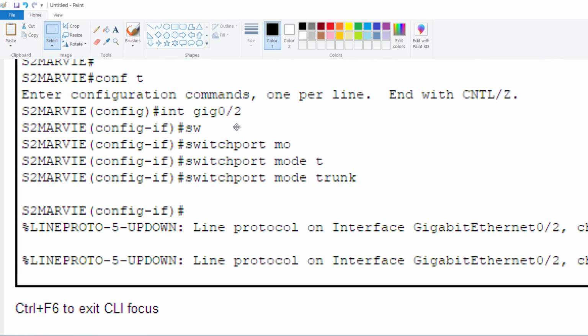So once again, to trunk, go to the switch and then look at the port that's connected to the other switch. So you enter that here, so interface and then the port that's connected to the other switch, and then you switchport mode trunk.